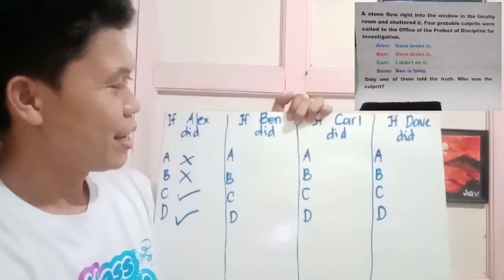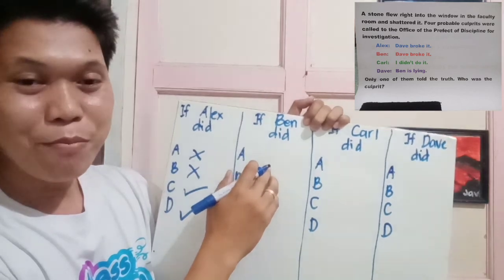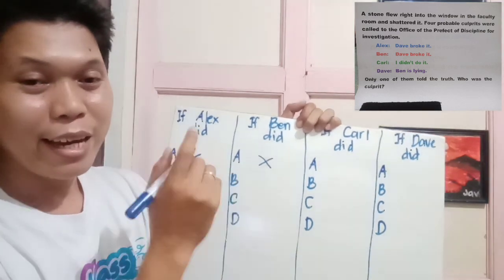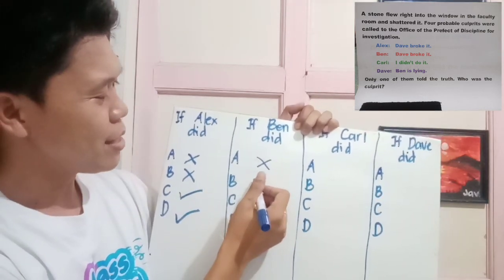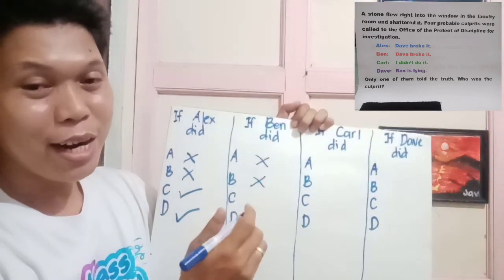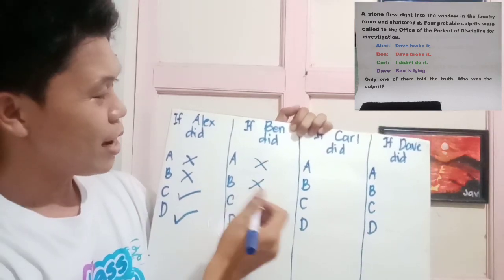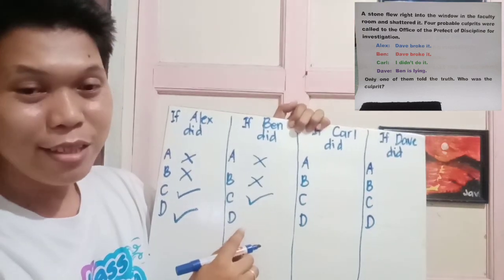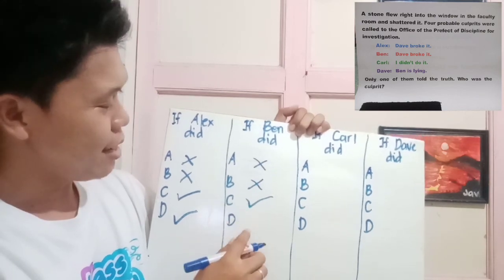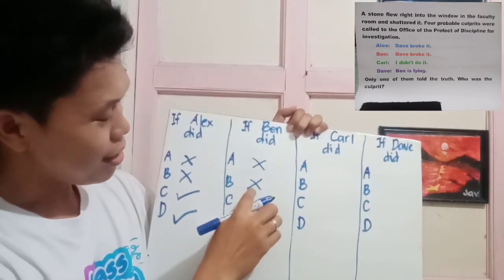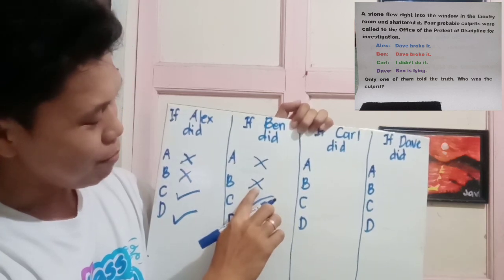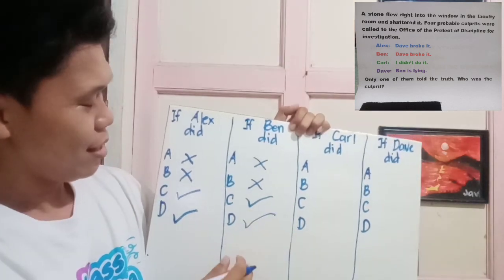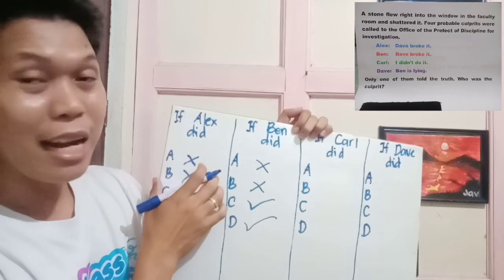So let's continue. If Ben did it, then the statement of Alex, "they broke it," must not be true, because Ben did it. And the statement of Ben, "they broke it," must not be true also. The statement of Carl, "I didn't do it," is correct, because we assume that Ben did it. And the statement of Dave, "Ben is lying," is correct, because as you can see, Ben's statement is marked X and Ben is really lying. So it is the same with just the assumption that Alex did.